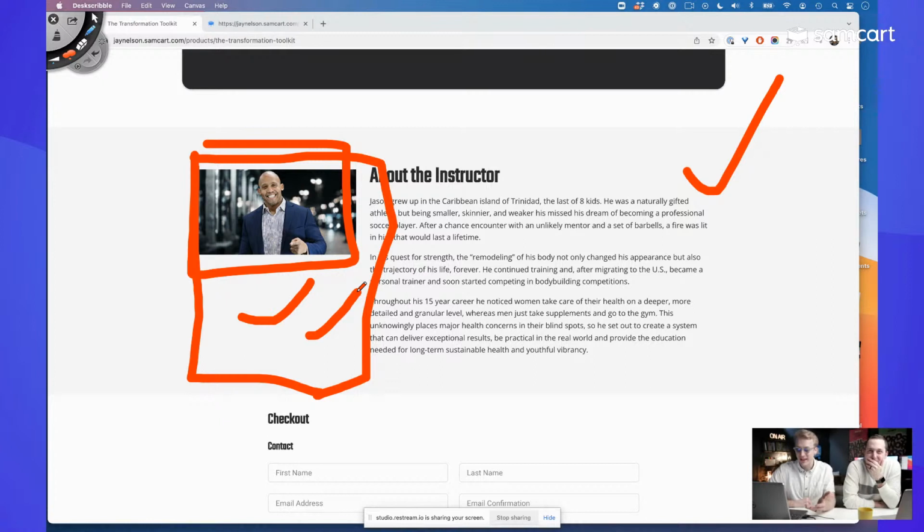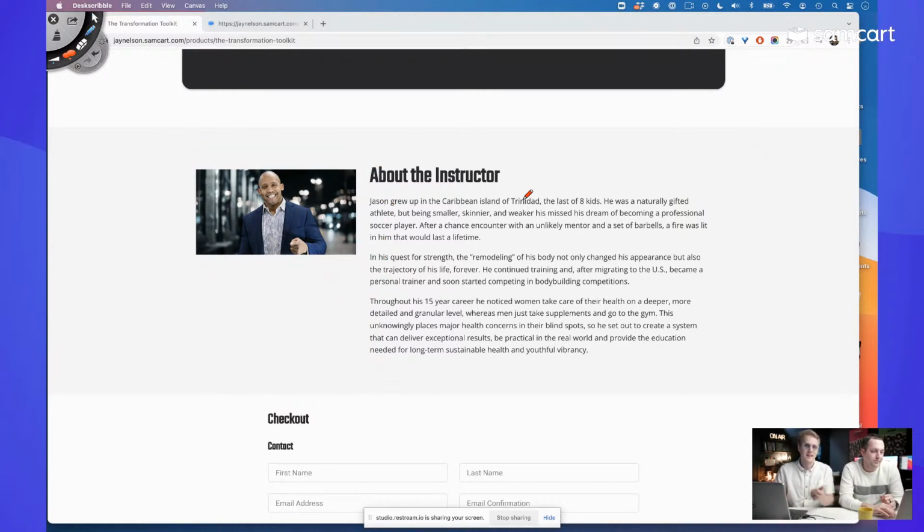A fitness trainer, it's entirely personal. It's like you are one-on-one with this person. They're buying Jason. You know what I mean? They're absolutely buying you, what he looks like, what his personality is like. Because you can give me the results, but if I'm not having a good time with you, I'm not having a good conversation while we're doing the reps, for sure, like I'm kind of out. So show off some personality.